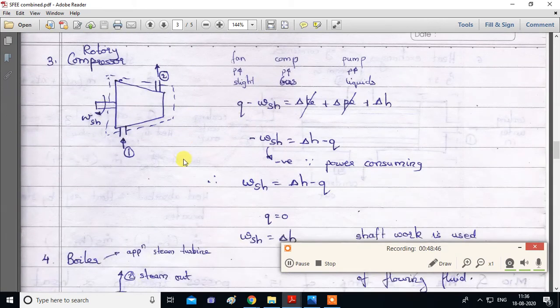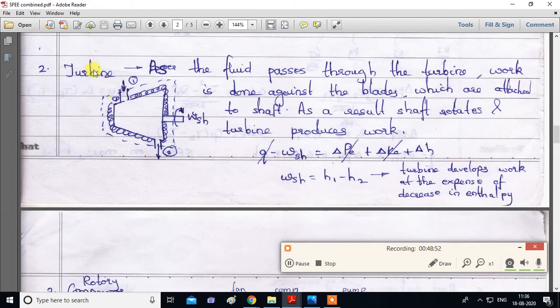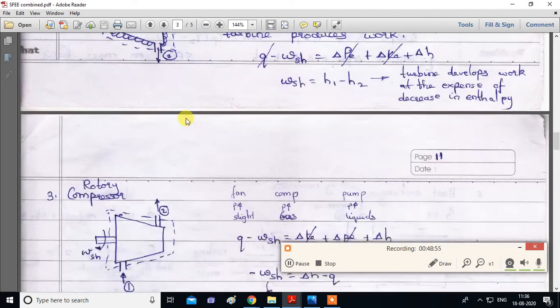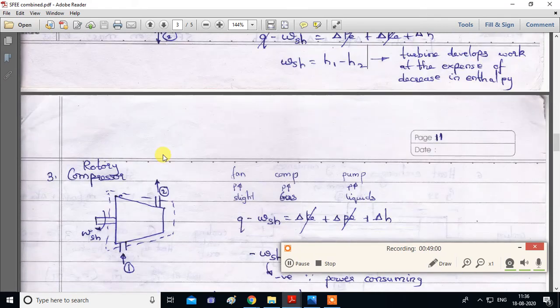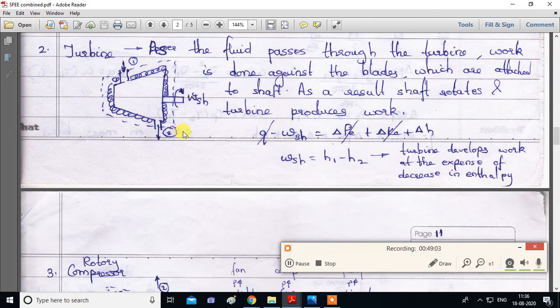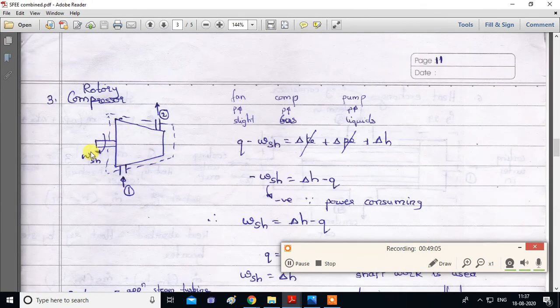Next device is compressor. Turbine is a power producing device. Here you can see we get power. Compressor is a power consuming device. In compressor you can see volume is reducing. In turbine this volume is increasing. So for compressor we are supplying shaft work, and this is entry and this is exit. We'll consider heat transfer to be zero. This is insulated. So again we'll apply the steady flow energy equation. Q minus W is change in kinetic energy plus change in potential energy plus change in enthalpy.